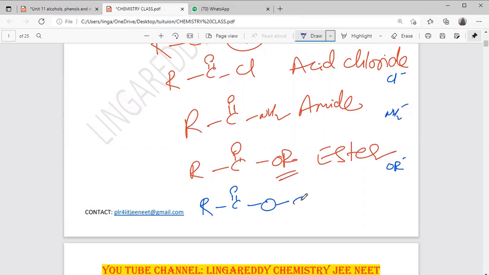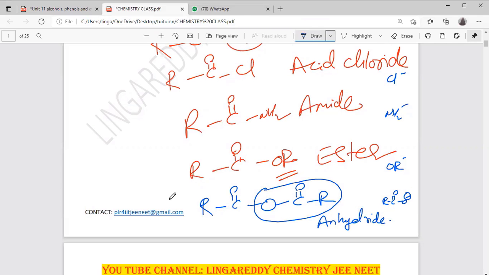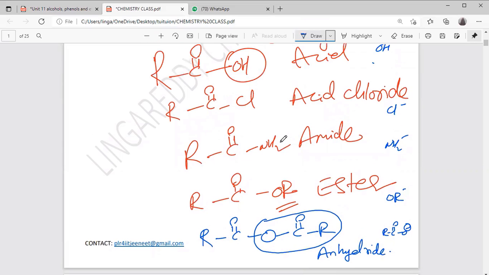Not only this, if the R group is the same, here acetate ion, carboxylate, RCOO minus, this much is anhydride. In place of OH, these many things.